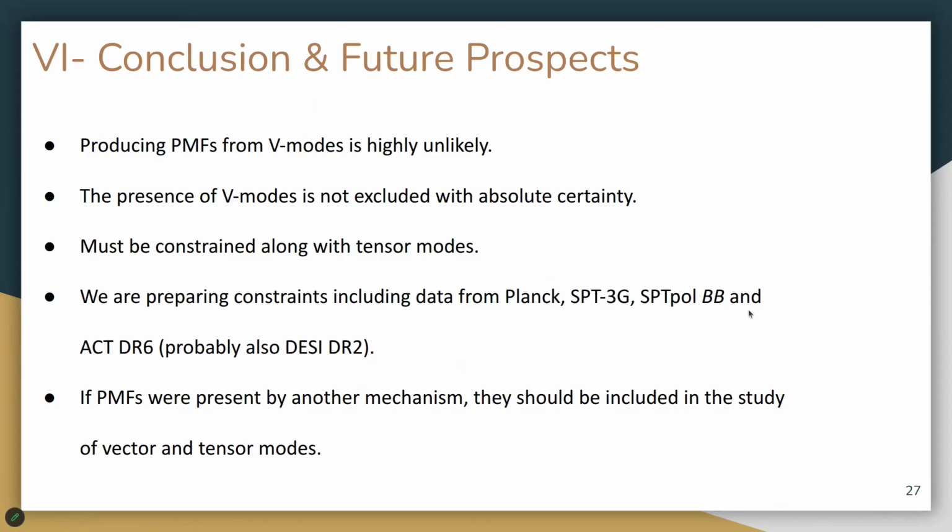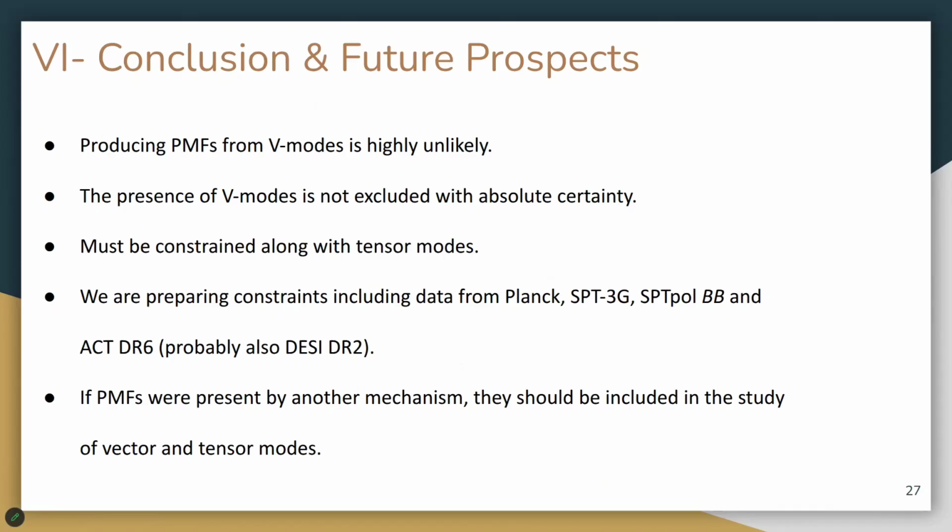And an important message that I would like to deliver is that irrespective of what is the mechanism that generates PMFs, if they have to have the amplitudes that are needed to explain the astrophysical magnetic fields and to solve the Hubble tension, those magnetic fields will back react on both tensor and vector modes, and that will change the resultant BB spectrum of the CMB. And so in the future, when we have primordial BB measurements from experiments, we need to be careful not to conclude directly from these measurements that they are coming purely from inflationary tensor modes.